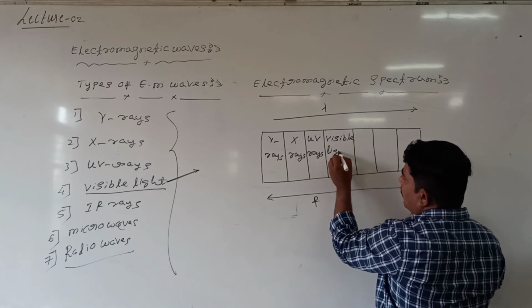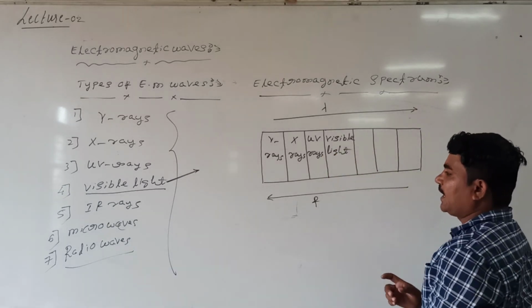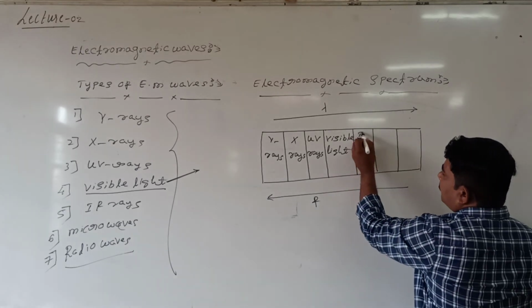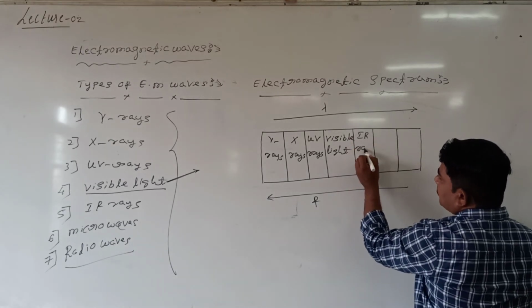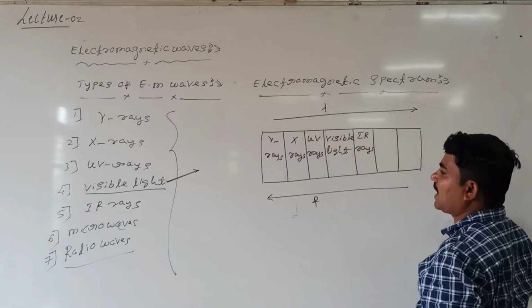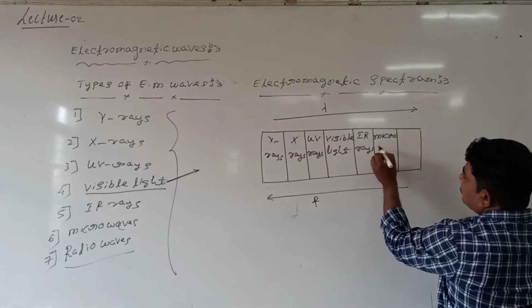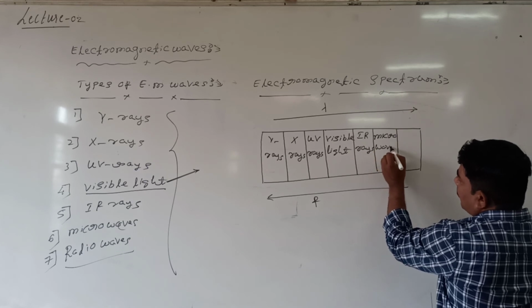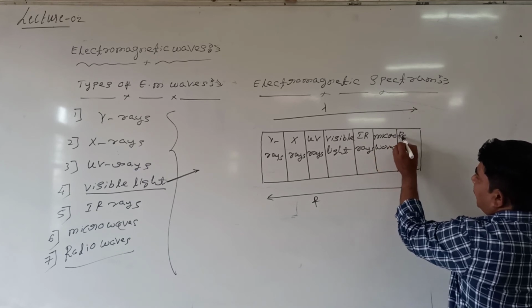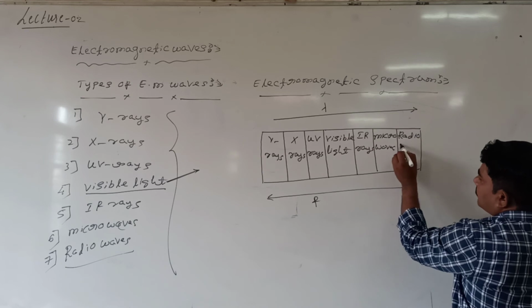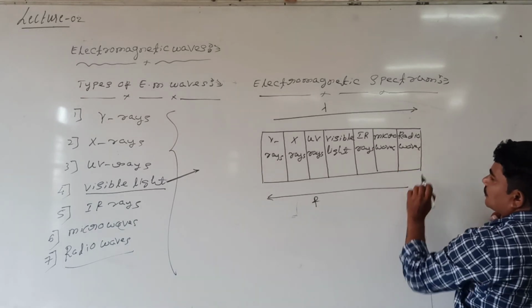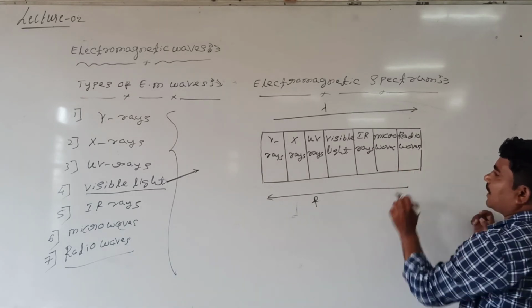The fifth one is IR rays. The sixth one is microwaves, and the seventh one is radio waves. So this arrangement is what they are calling the electromagnetic spectrum.